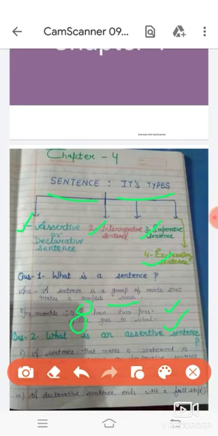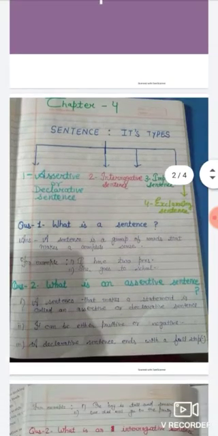So firstly, what is a sentence? A sentence is a group of words that makes a complete sense. So this is the definition of sentence.